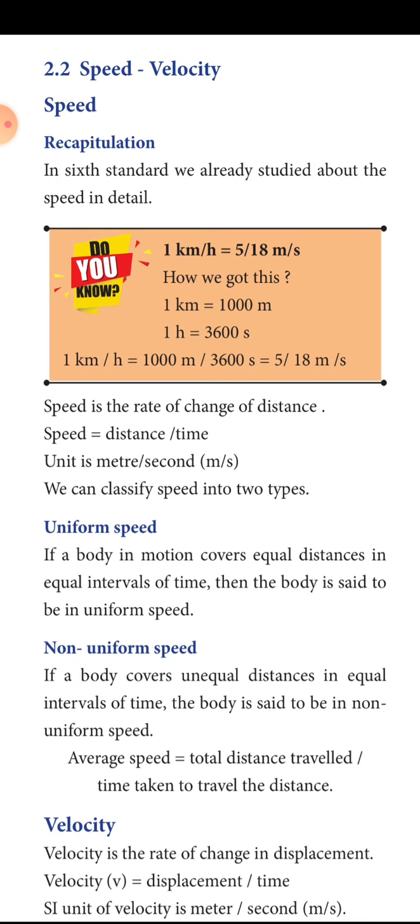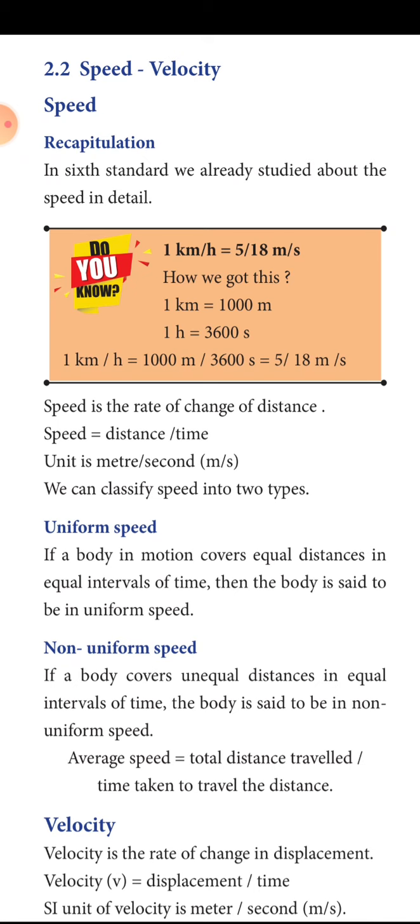We have studied in fundamental quantities that the measurement of distance is meter and time is second. So the unit of speed is meter per second. Speed is classified into two types. One is uniform speed and another one is non-uniform speed.